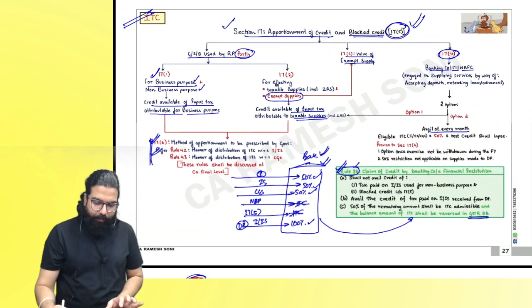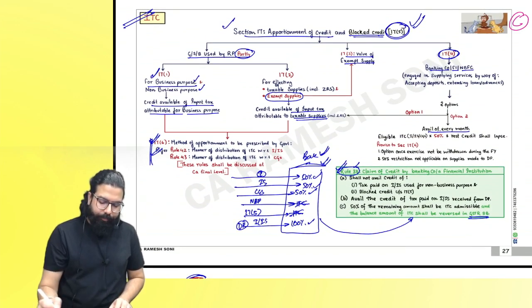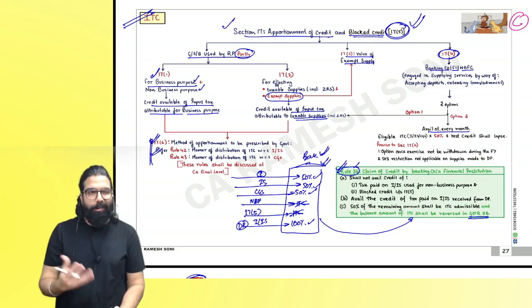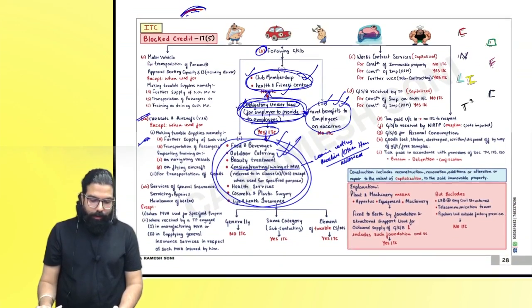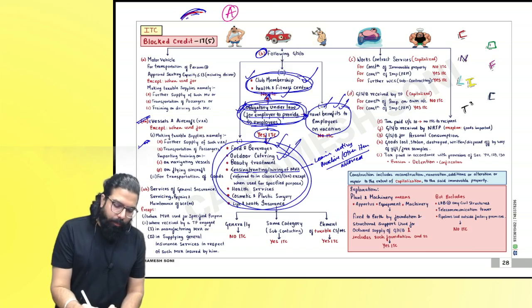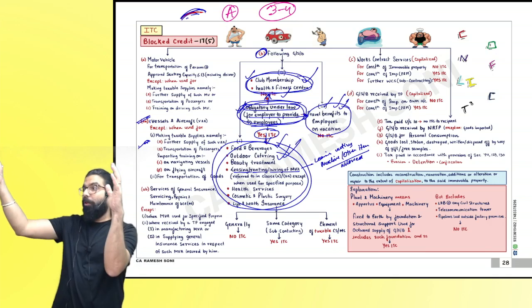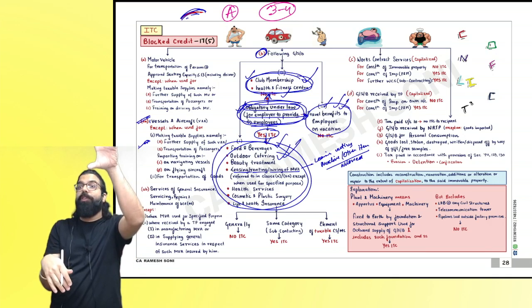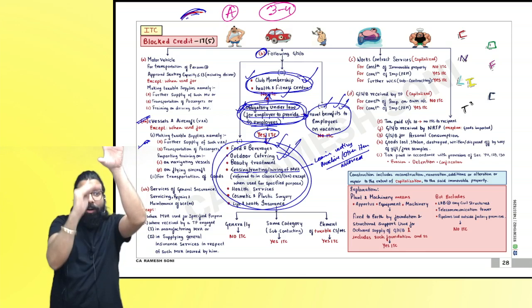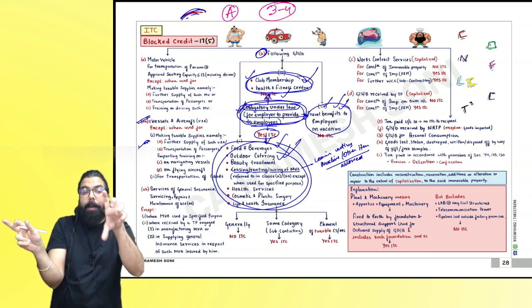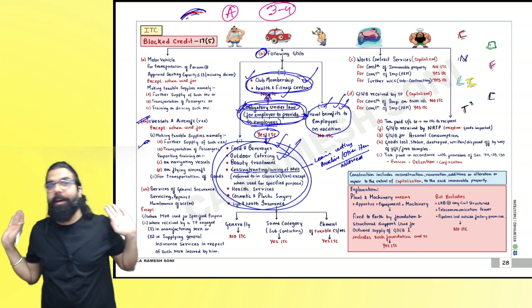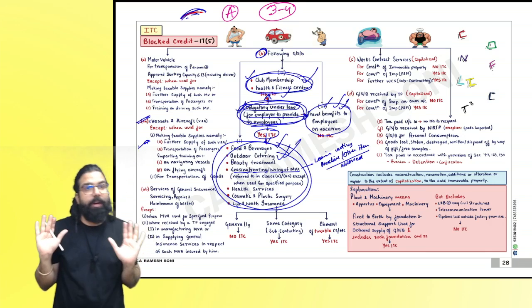Sir, next, this one, C. Okay, C once. Blocked credit, A, 3 to 4 marks. Basically, it will be a part of a big question. In that first question, they'll tell you, this is your sales, so output tax liability. This is your purchases, so that will give you input. In purchases, you should see whatever is blocked, don't take the credit. Please be very careful. 100% this will come.